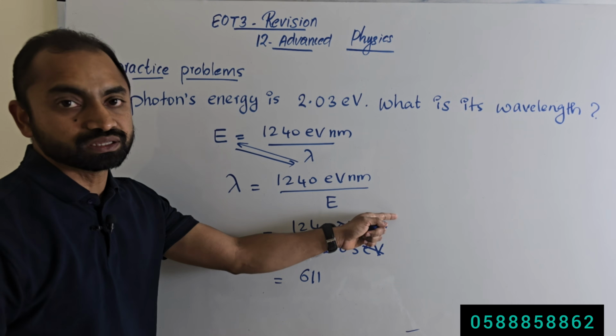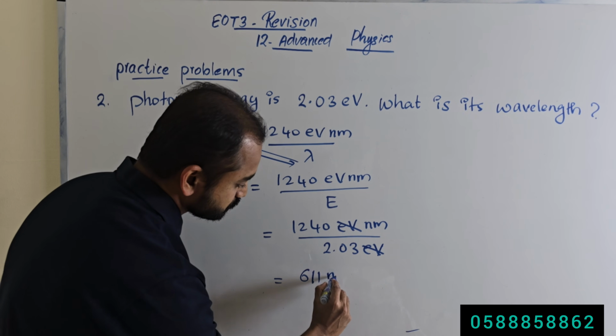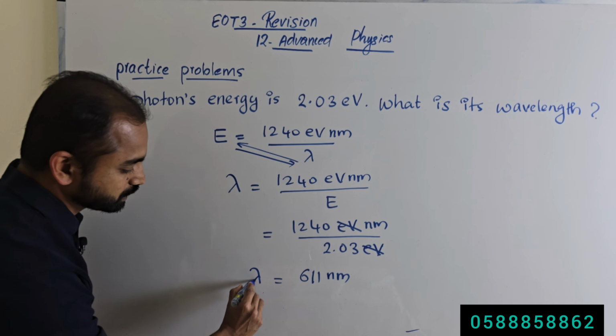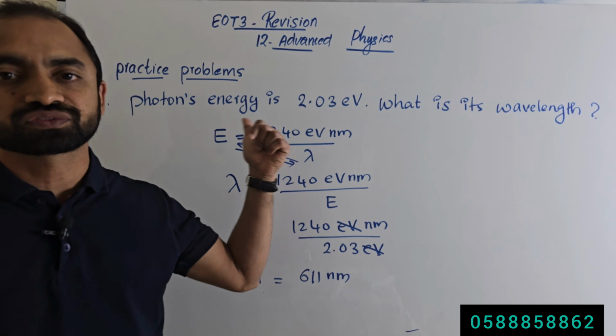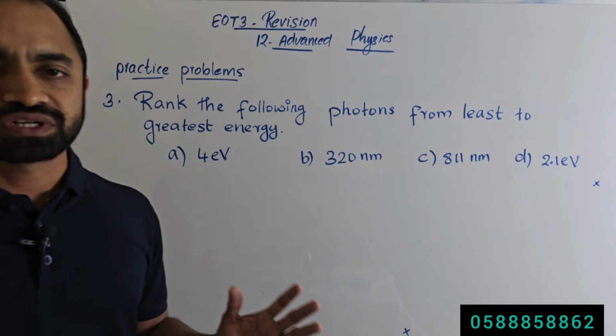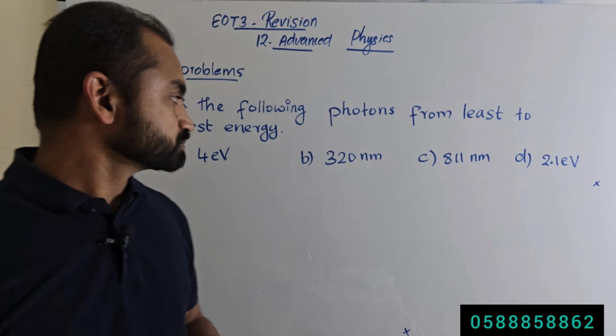611. What is remaining here? Nanometer. So what is the unit? Nanometer. What is wavelength? 611 nanometer is the wavelength of the photon. Question number 3 in practice problems.